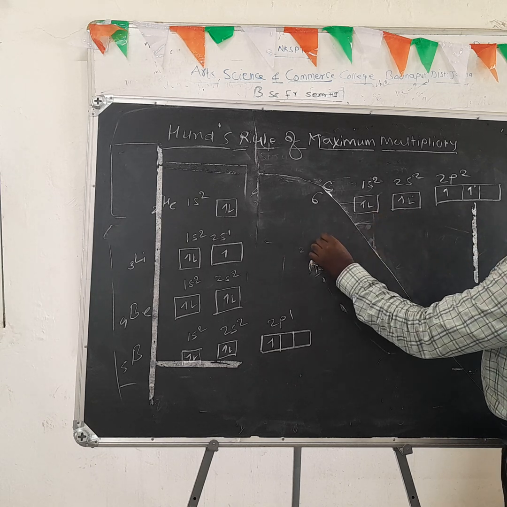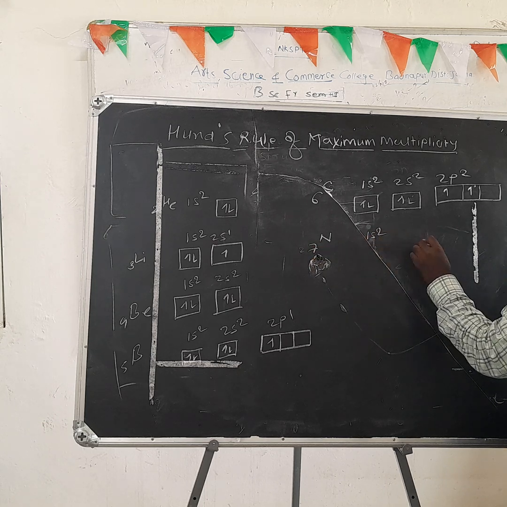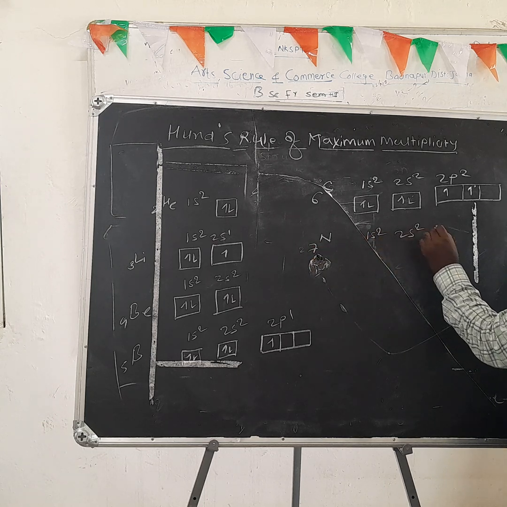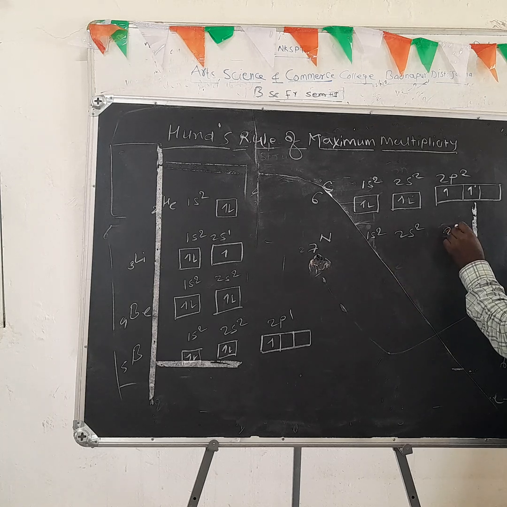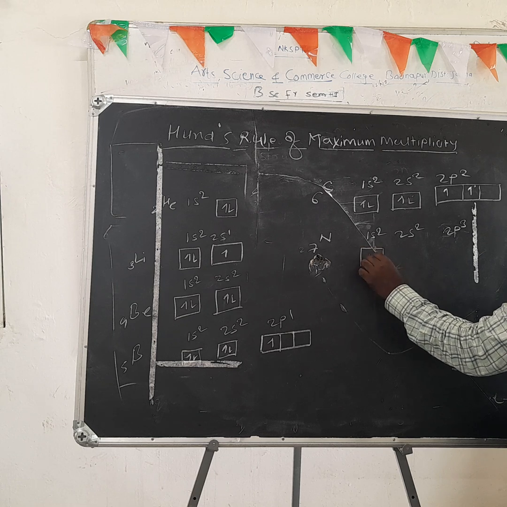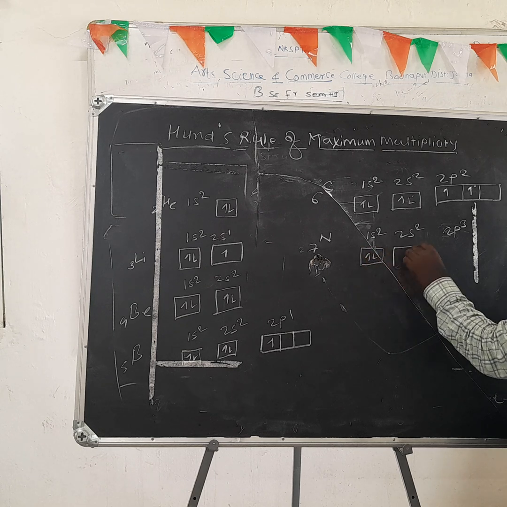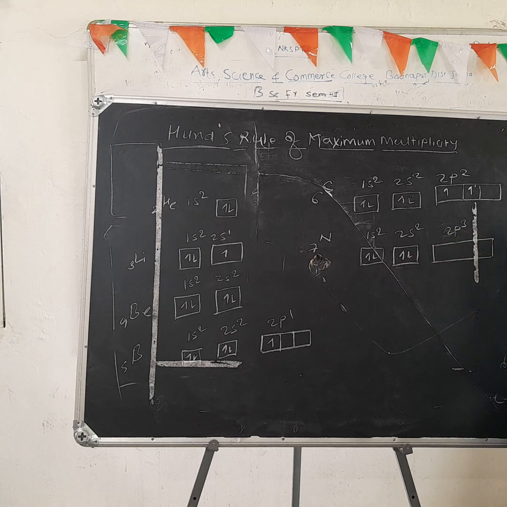Another example, nitrogen, atomic number 7. Electronic configuration is 1s2, 2s2, and then 2p3. Here 2 electrons are present in the s subset, another 2 electrons, and in the p subset 3 unpaired electrons are present.